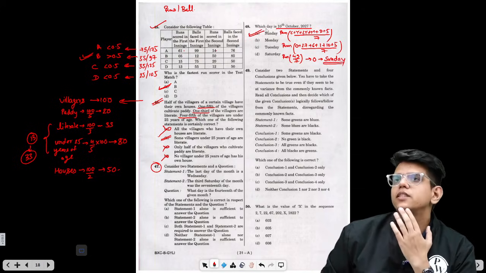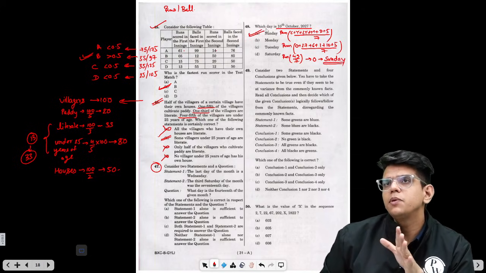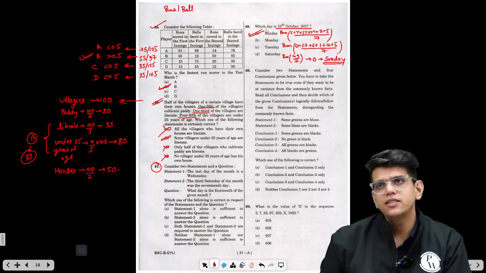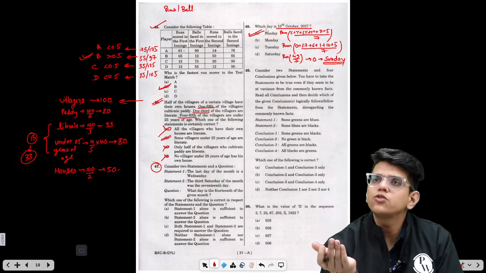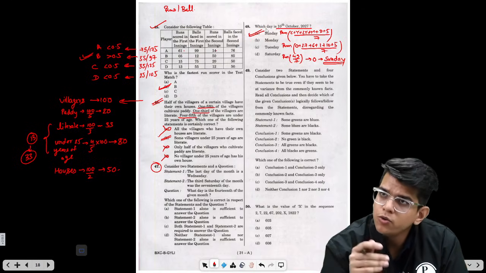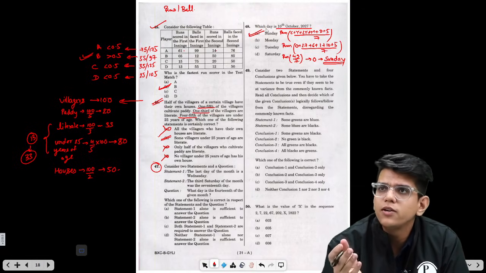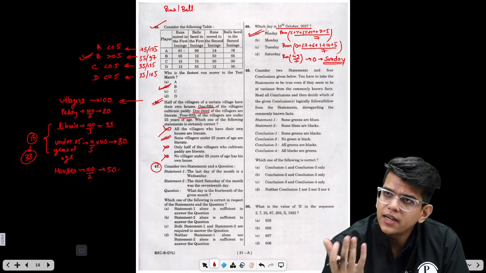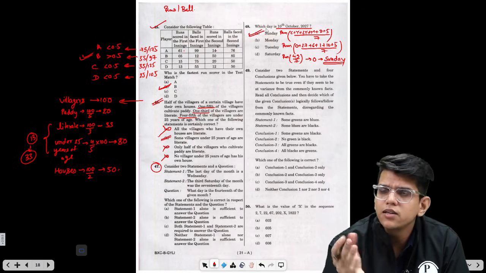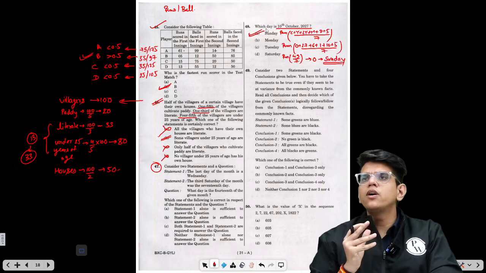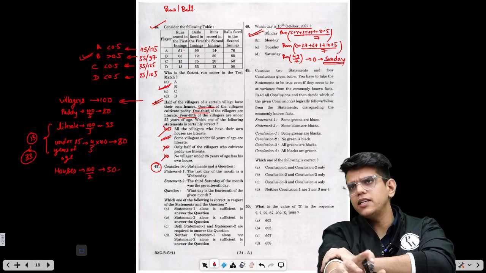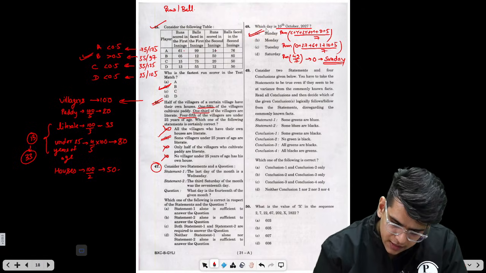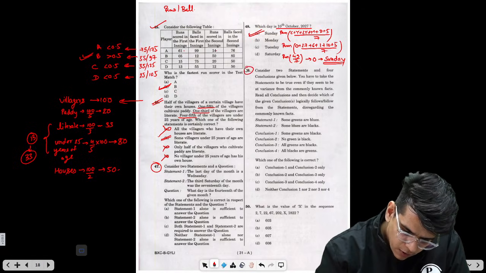Now I am solving this paper assuming that all the people attempting these have completed their CSAT and now want to test themselves, right? If you are one of those who is not able to solve all these questions, you need to study. You need to get the concepts clear first, and then practice some questions and then try to attempt this. The batch is for you guys who have not started their CSAT preparation yet and want to get into the thick of things, right? Now next, again Silox, we can drop this for the moment.